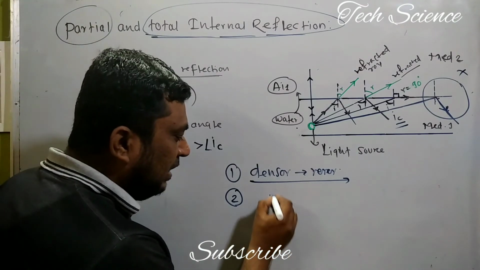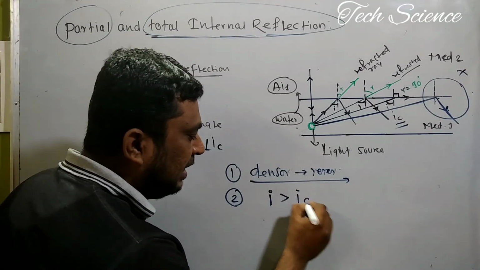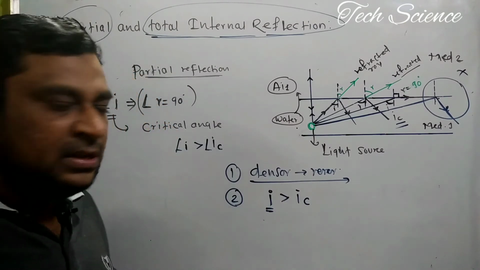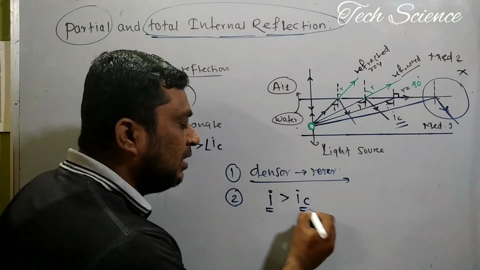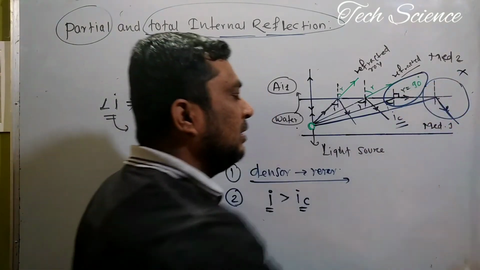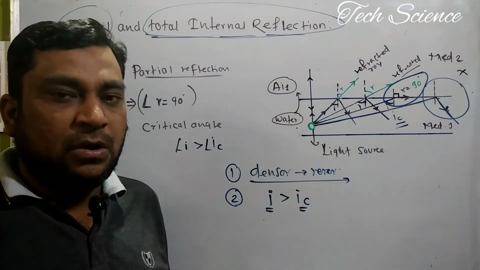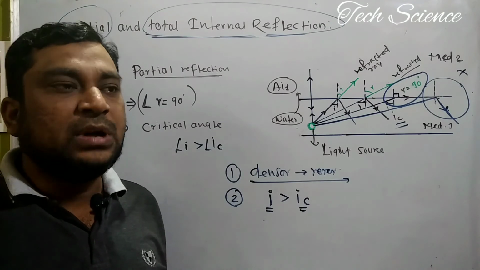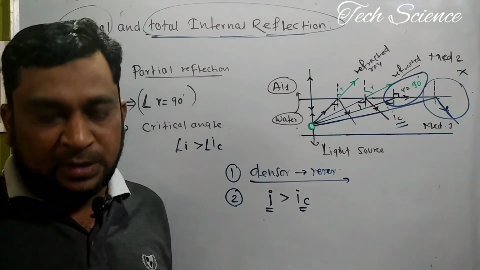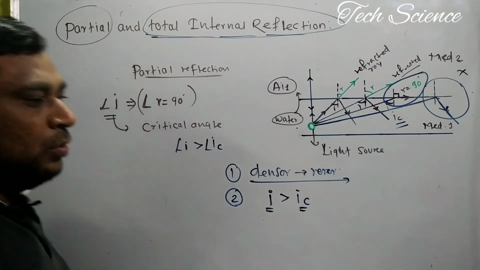And second, the angle of incidence must always be greater than the critical angle. If you exceed this critical angle, then total internal reflection occurs. On the basis of this, we have two phenomena: first, the rainbow, and second, the mirage, which we will discuss in the next video. So this is the video on partial and total internal reflection.